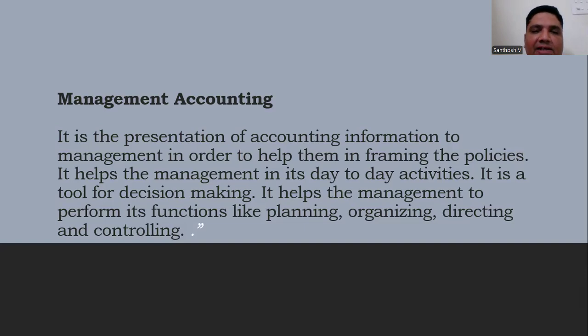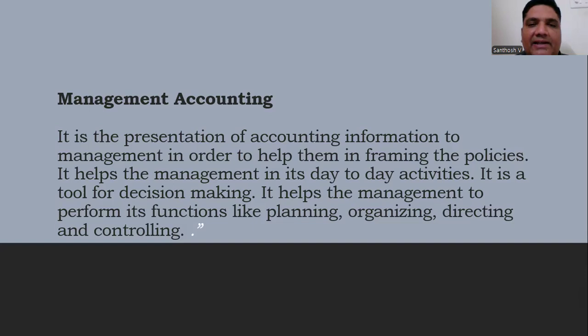So management accounting is a tool. Proper decisions should be taken at the right time and at the right place. It helps management perform functions like planning, organizing, directing, and controlling. In management accounting, you have to take the proper decision, such as future projection: in the next 5 years, where is our company going to stand?